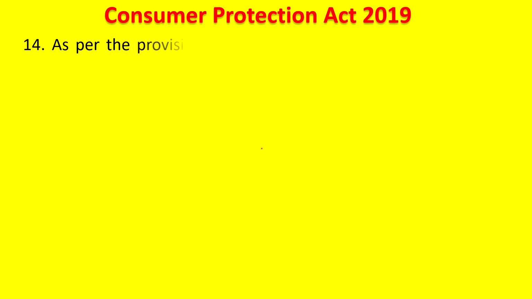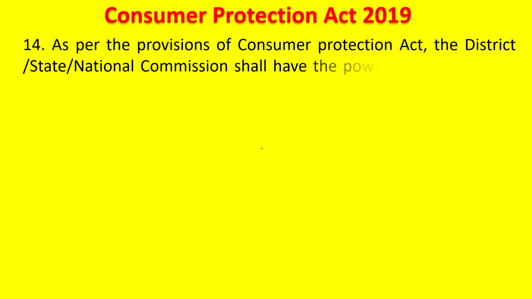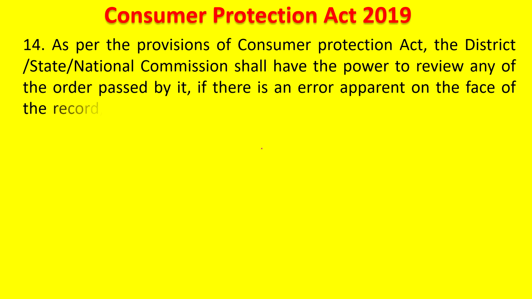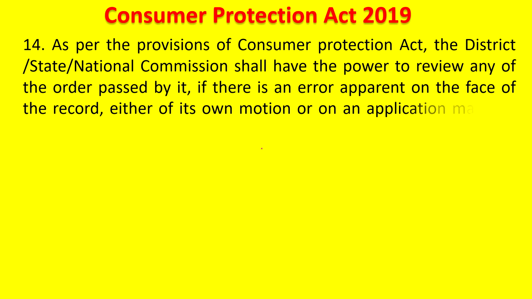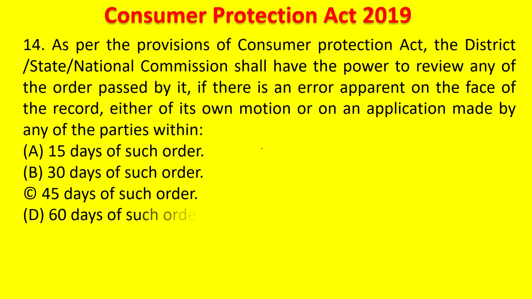Next question. As per the provisions of the Consumer Protection Act, the District, State or National Commission shall have the power to review any of the orders passed by it if there is an error apparent on the face of the record, either on its own motion or on application made by any of the parties within 15 days of such order, 30 days of such order, 45 days of such order, or 60 days of such order. Your time starts now. Review its own order. The answer is 30 days from such order.